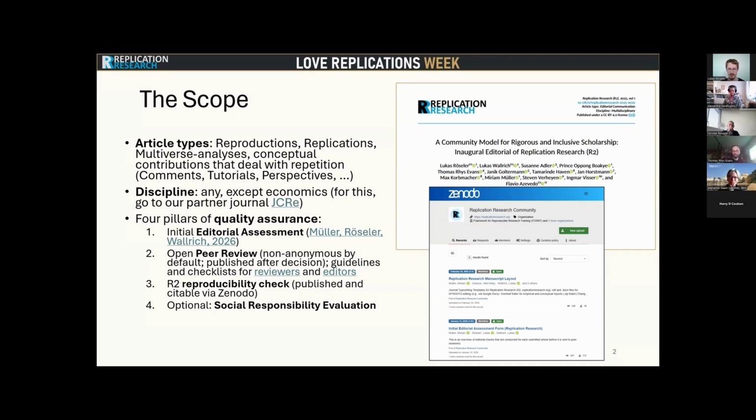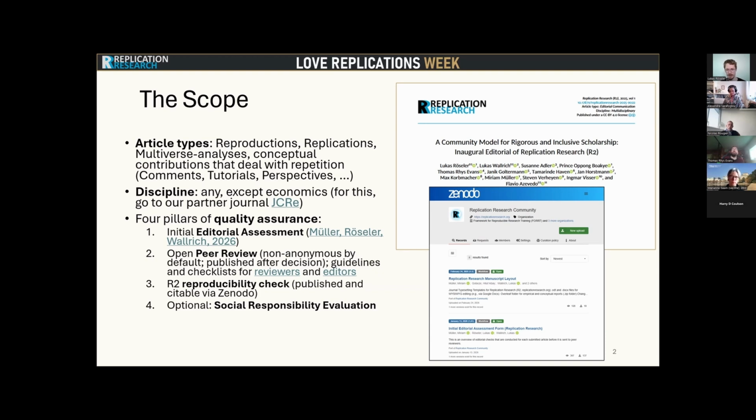And as for quality assurance, we have 4 pillars that cover basic guidelines, such as reference consistency, but also statistical reporting. We do reproducibility checks, research quality, we check for social responsibility, and all of these guidelines are public and created collaboratively by the R2 community. For example, reviewers must not make recommendations of accept versus reject based on the study outcomes, but only based on the actual quality of the results.